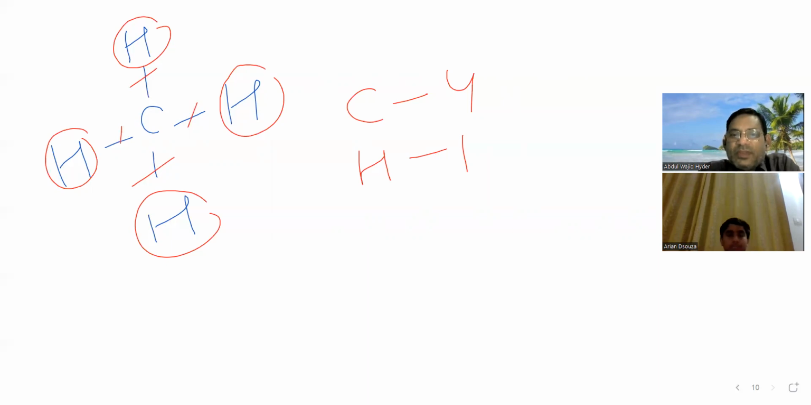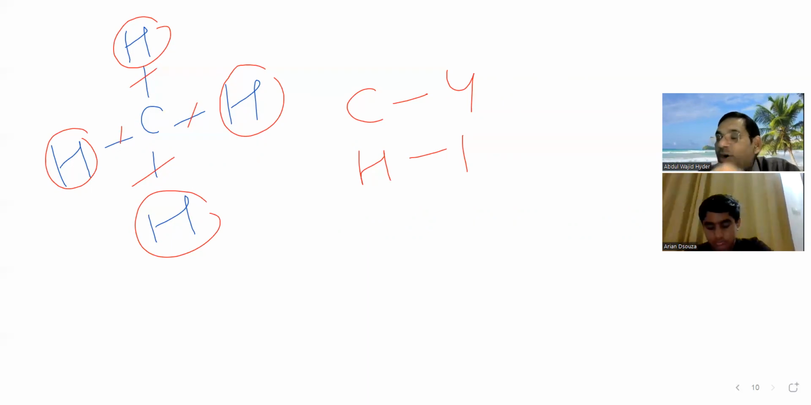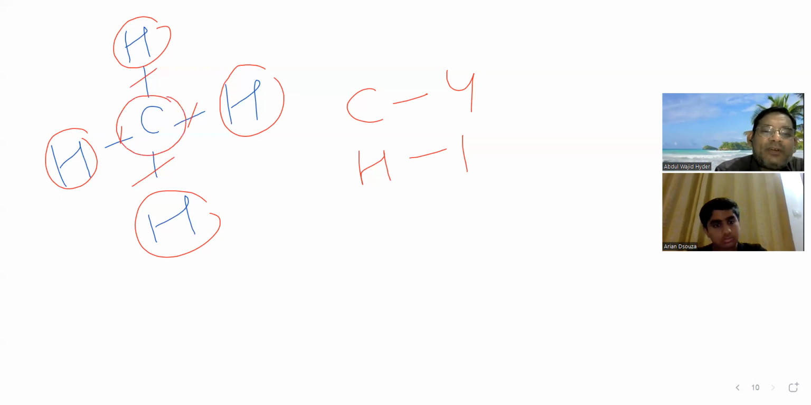Okay, done. See what I told you, what valency is? Number of bonds. Yes. How many bonds an element can form, that will be the valency of that element. What else can you say? Valency is the combining capacity of an element. See the combining capacity of this carbon, what is it? 1, 2, 3 and 4. So the valency of carbon is 4.